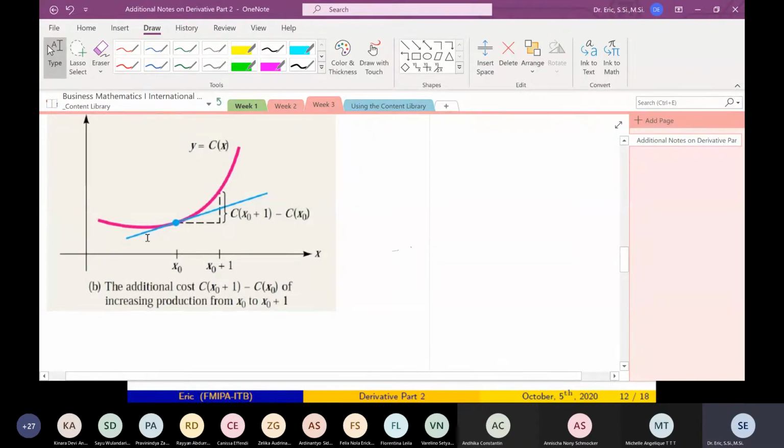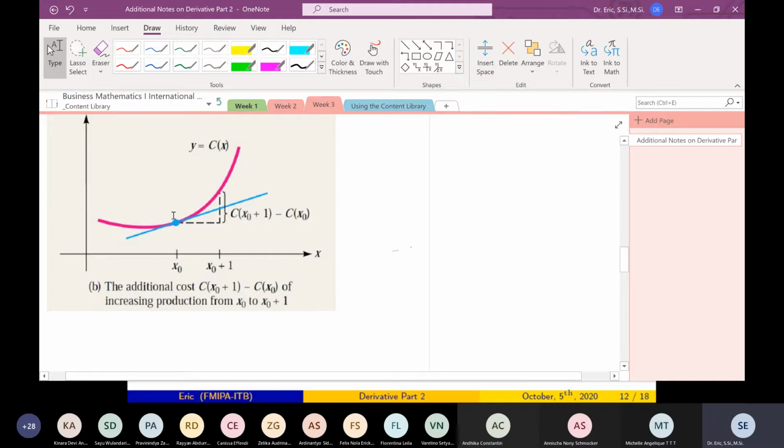This is the slope of the tangent line, the blue line. This is the cost when the production is x0 plus 1, and this is the cost when the production is x0. The difference between the heights is C(x0 plus 1) minus C(x0). This is the additional cost of increasing production from x0 to x0 plus 1.